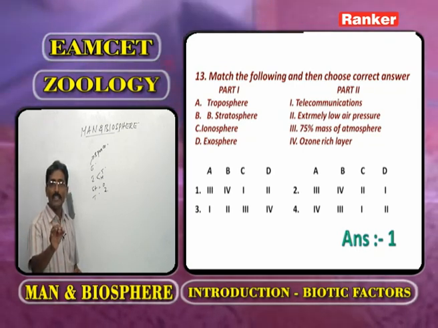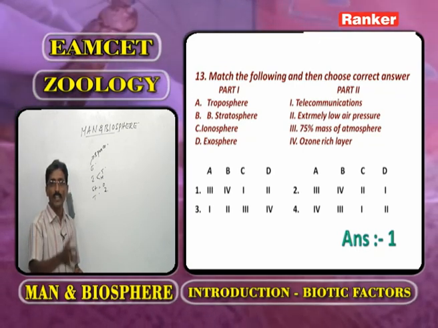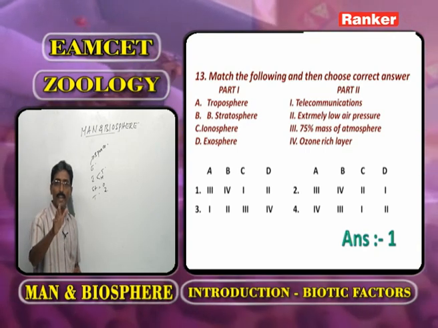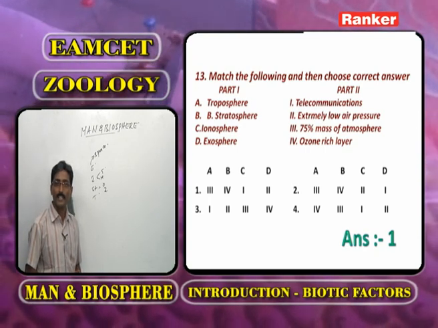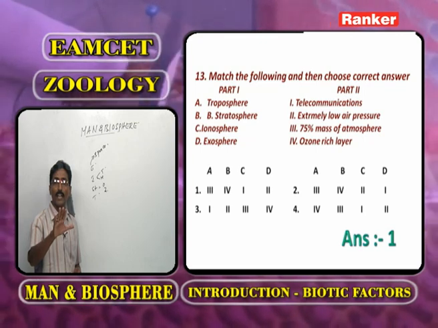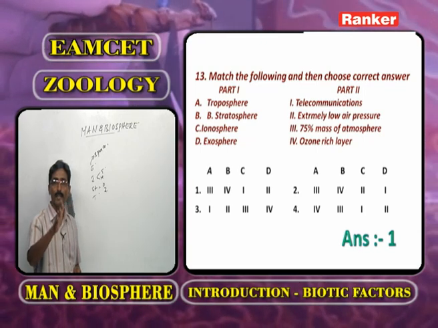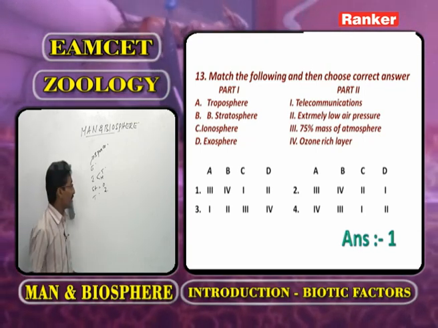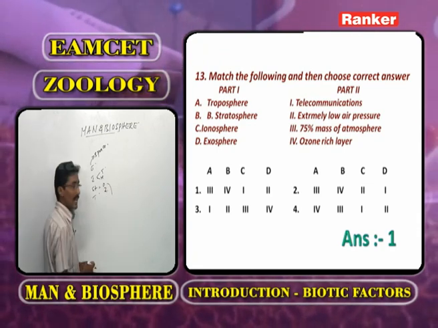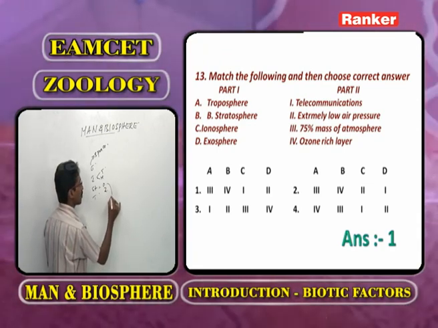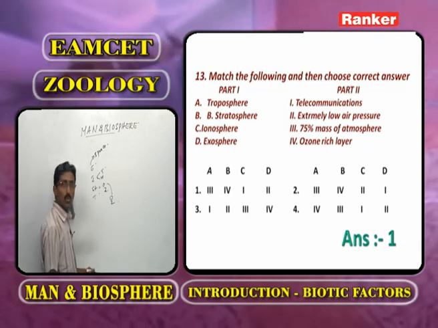According to satellite photographic information, in the Antarctica region the ozone layer is depleted. What is meant by depletion of the ozone layer? In the Antarctica region, the ozone is converted into O2.